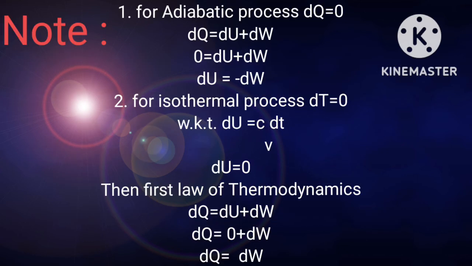Then some note points. For an adiabatic process, dQ equals 0. So dQ equals dU plus dW. Substituting in this equation, 0 equals dU plus dW. Then dU equals minus dW. For an isothermal process, temperature is constant. Then change in temperature equals 0. We know that dU equals C suffix v into dT. Then dU equals 0. From the first law of thermodynamics, dQ equals dU plus dW. Then dQ equals 0 plus dW. Then dQ equals dW.